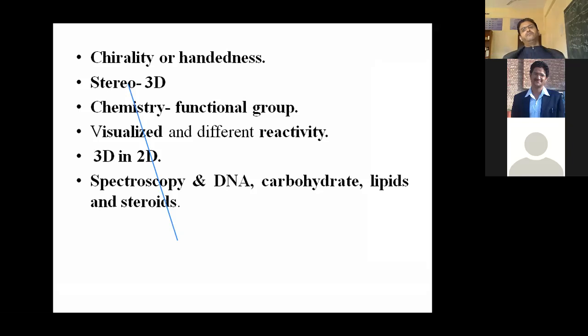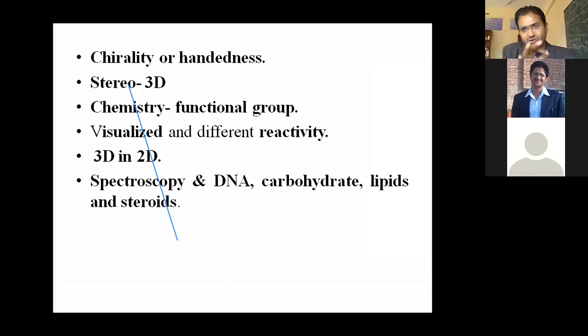If I talk about an organic compound, two parts are important. One is called the hydrocarbon part, and the second is called the functional group, right? So the hydrocarbon part, you people already know. The hydrocarbon part is responsible for the physical property of the compound. If I start from meth, eth, prop, but, pent, hex, hept, oct, non, dec, right? In this way the compound moves from gaseous form to liquid form to solid form.